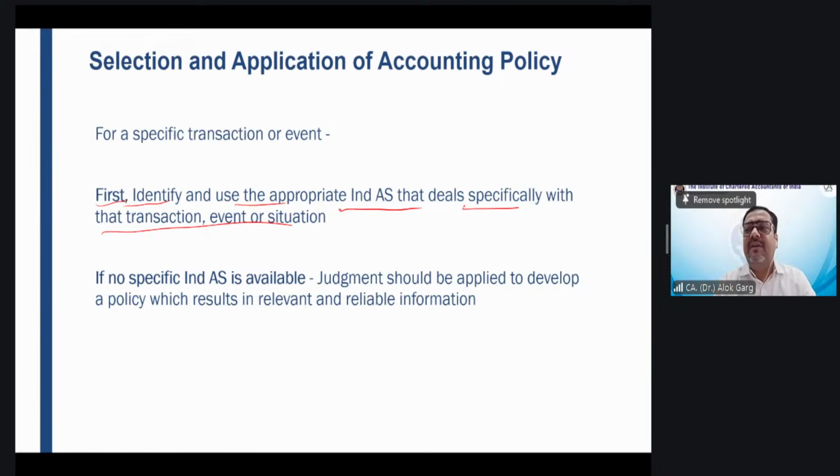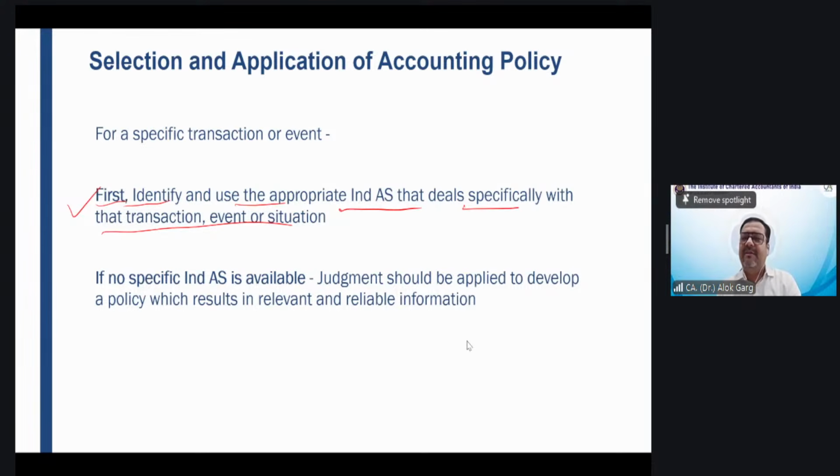Now, Ravinder, tell me one thing. Here the specific Ind AS was available. But had the specific Ind AS not been available, then what will you do? You have to draft an accounting policy. If there is a transaction, accounting has to happen. What will you do? If there is no specific accounting standard, then what is the resort? Manoj, what should we do? Manish, Saminathan, what should we do if there is no specific Ind AS dealing with that item?